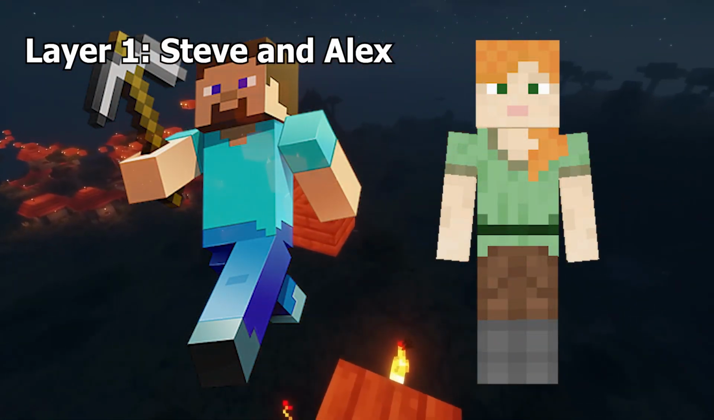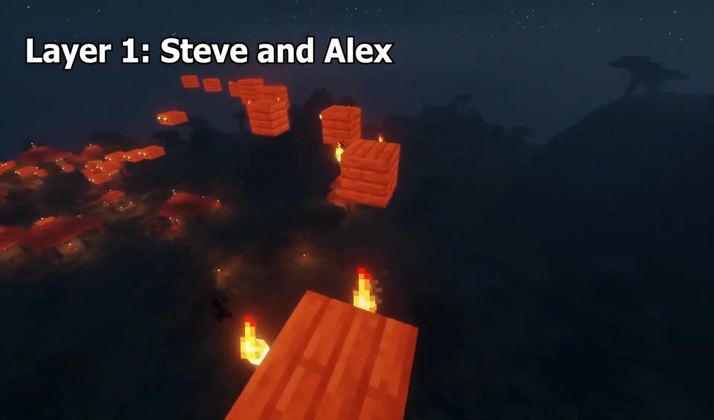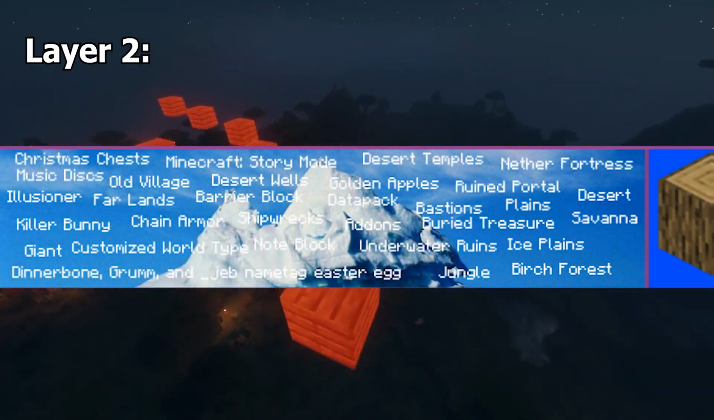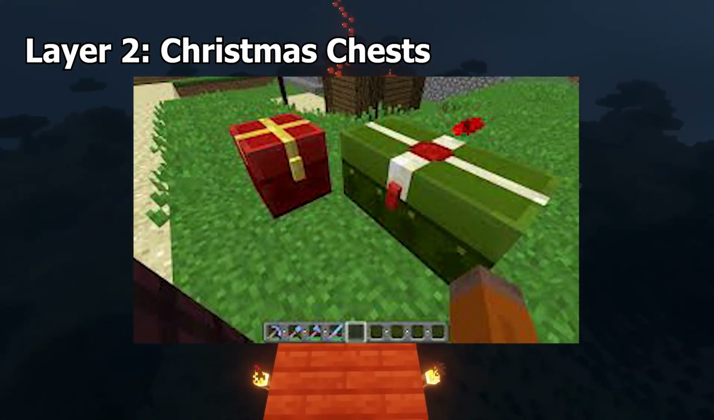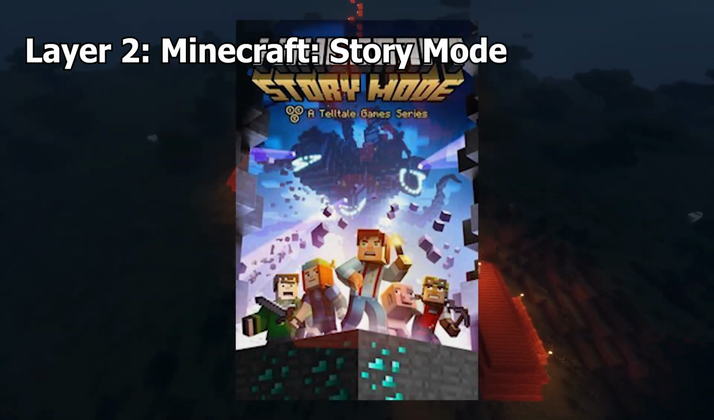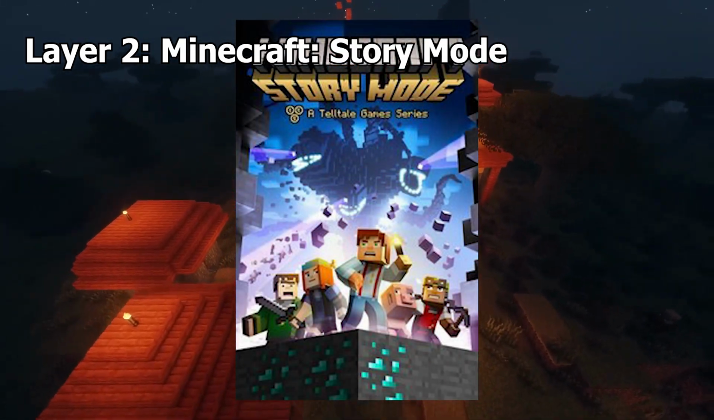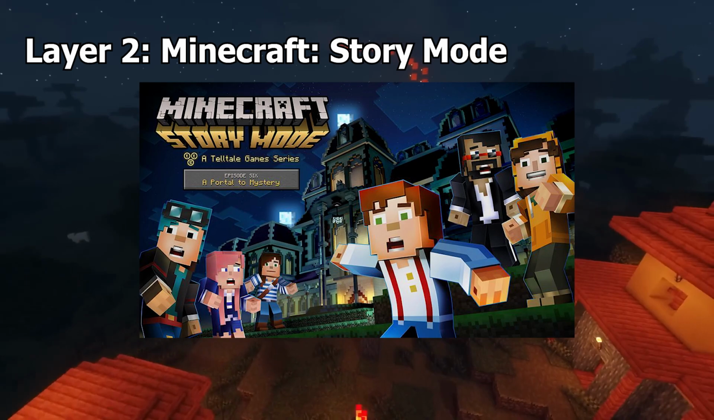Steve and Alex, the default skin for players. Steve for boys, Alex for girls. Mojang has confirmed that Alex is Steve's boyfriend. Layer 2. Christmas chests. On December 24th through 26th, chests will have a wrapped present texture. Minecraft Story Mode, a 2015 point-and-click graphic adventure game based on Minecraft.